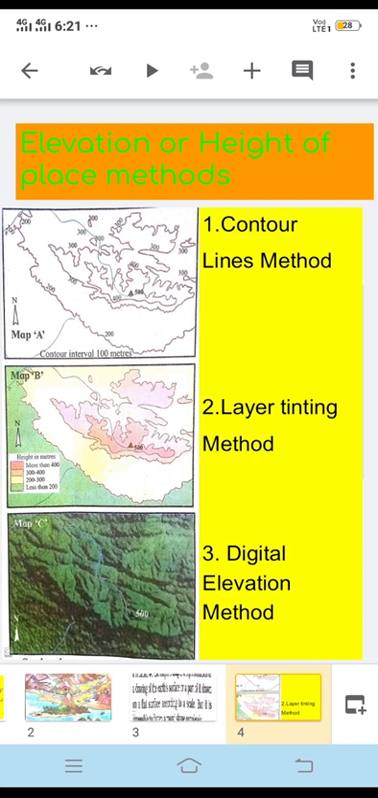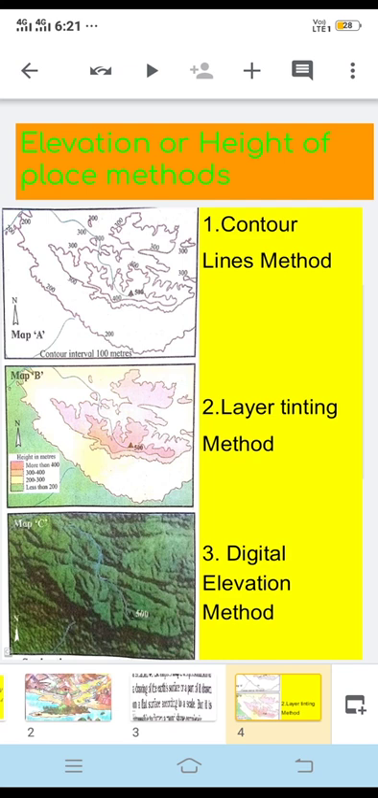So we can say elevation and height of the place are the same, and there are three methods mostly used for understanding the elevation or height of the places. We'll discuss these three methods one by one. The first method is the contour line method. Contour line method it is.